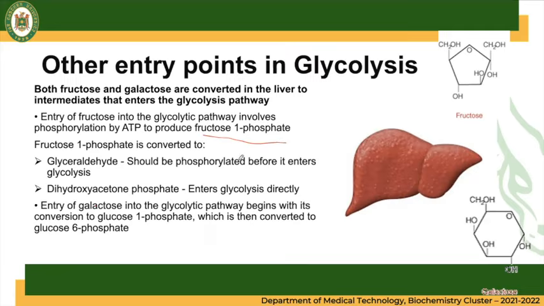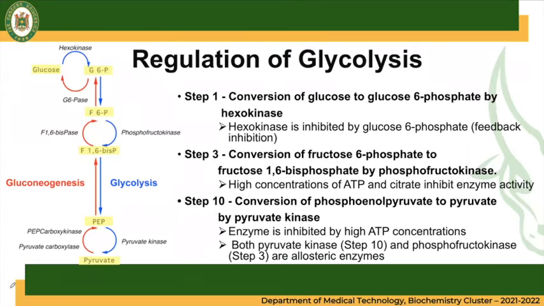And it is converted to glyceraldehyde, which should be phosphorylated first before it enters glycolysis, while dihydroxyacetone phosphate can enter glycolysis directly. Entry of galactose into the glycolytic pathway begins with its conversion to glucose 1-phosphate, which is then converted to glucose 6-phosphate.